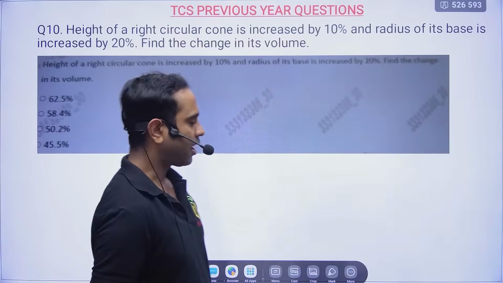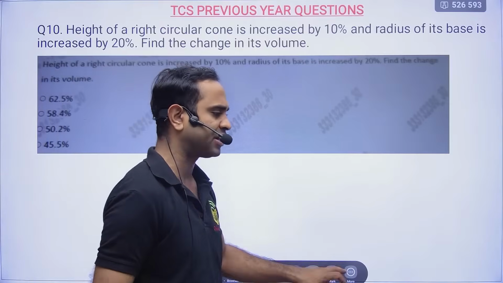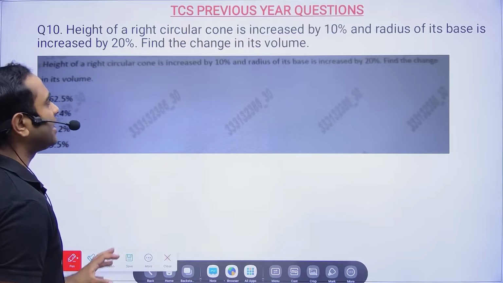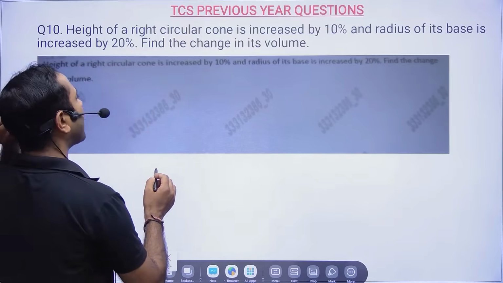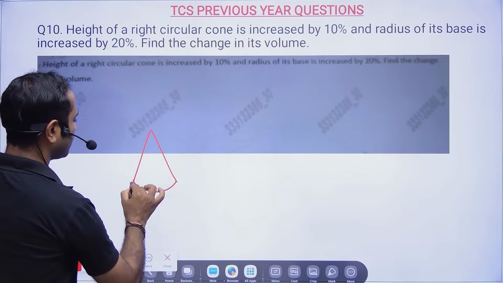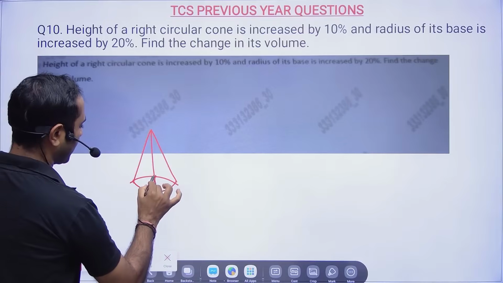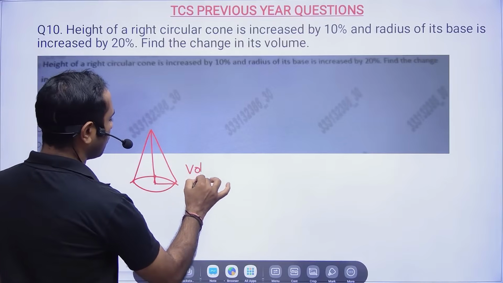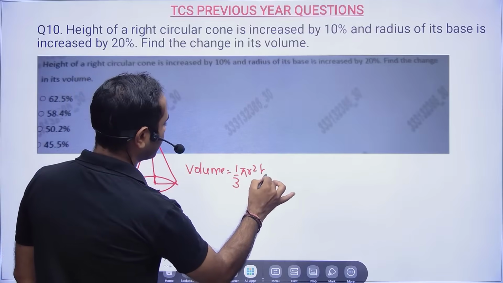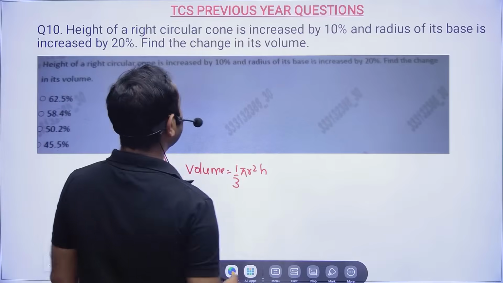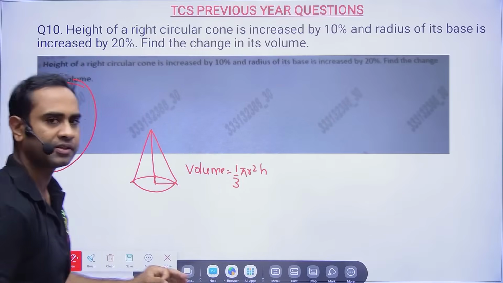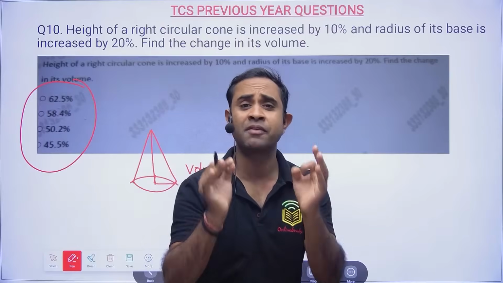So now let's see how we will be able to solve this. This is a very interesting problem, and with the help of shortcut techniques, we can easily solve this. The height of a right circular cone. The only thing you have to know is the formula for the right circular cone. The volume will be 1 by 3 pi r square h. Now, whenever your question has options in percentage, then the problem becomes very easy.